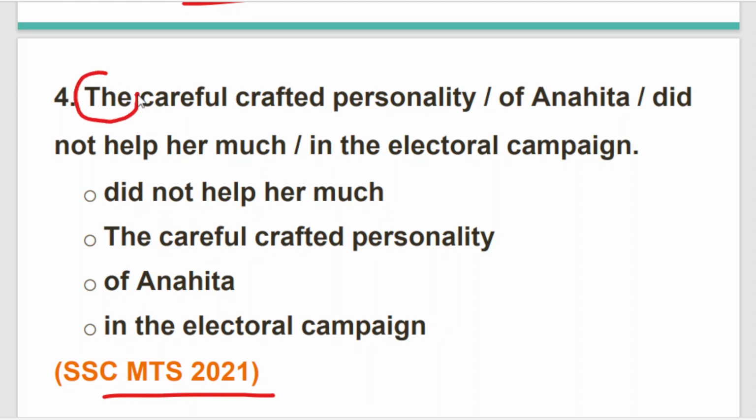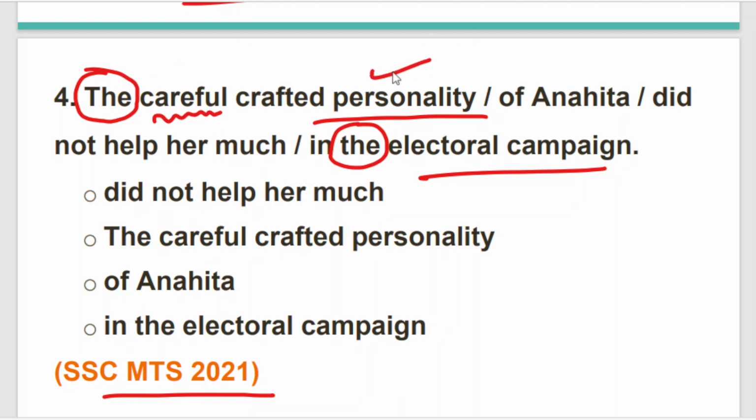Clearly, we can see the definite article the is used for specifying Anahita's personality and electoral campaign. So when we are talking about Anahita's personality, careful crafted personality, the word careful is not getting fit, and also for personality another word is used, crafted. Crafted personality, adjective. Careful personality is incorrect.